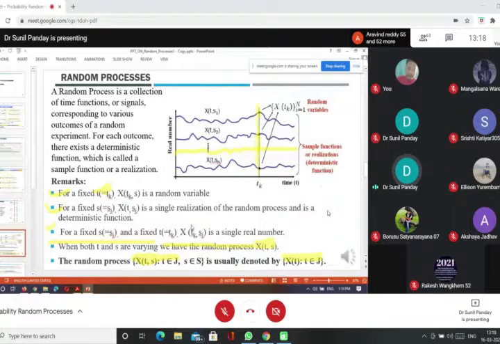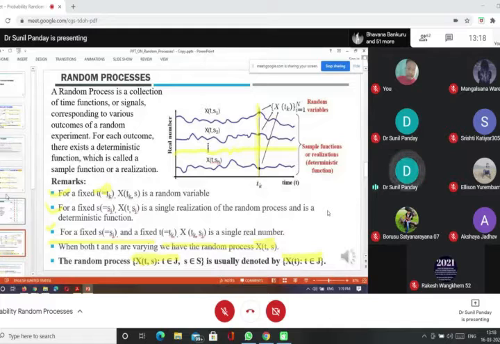So we come to the main definition of the random process that you have to write if it is asked in the exam. A random process is a collection of time functions or signals corresponding to various outcomes of a random experiment. For each outcome, there exists a deterministic function which is called the sample function or a realization.